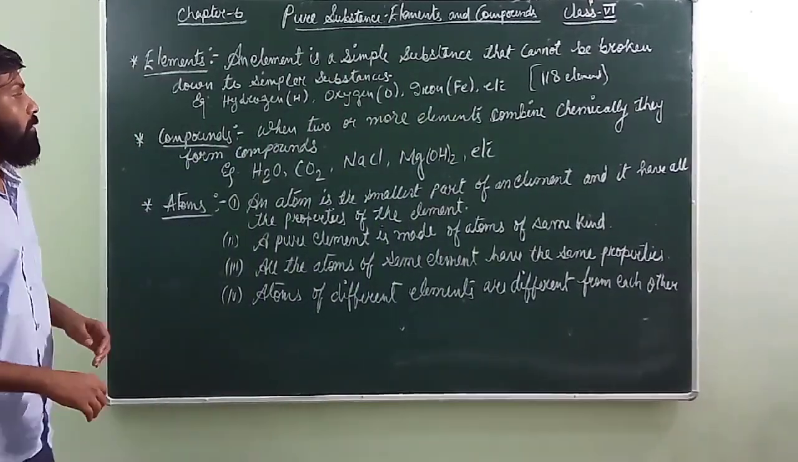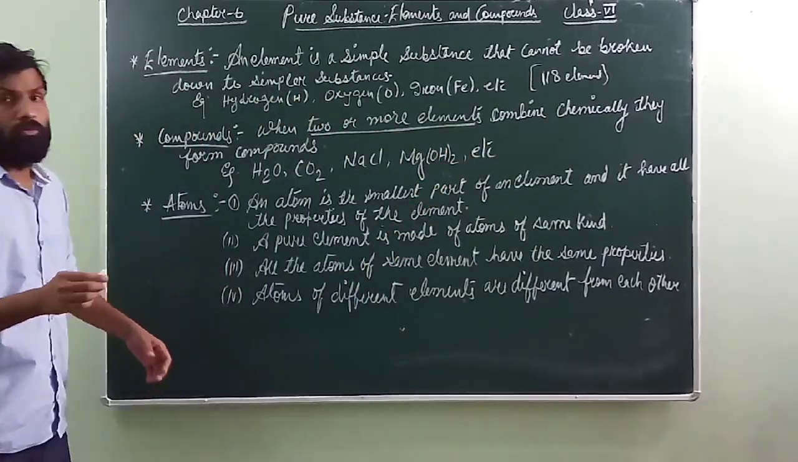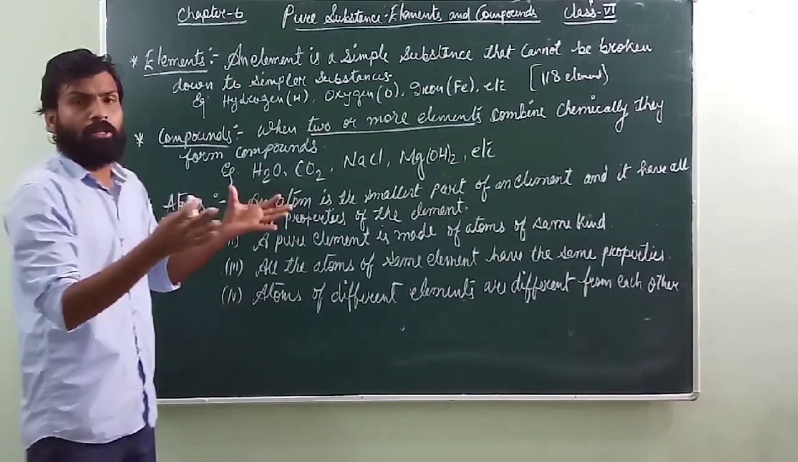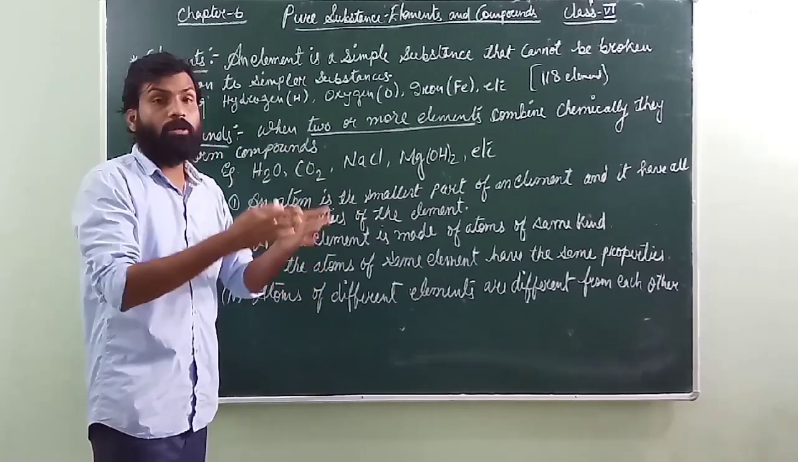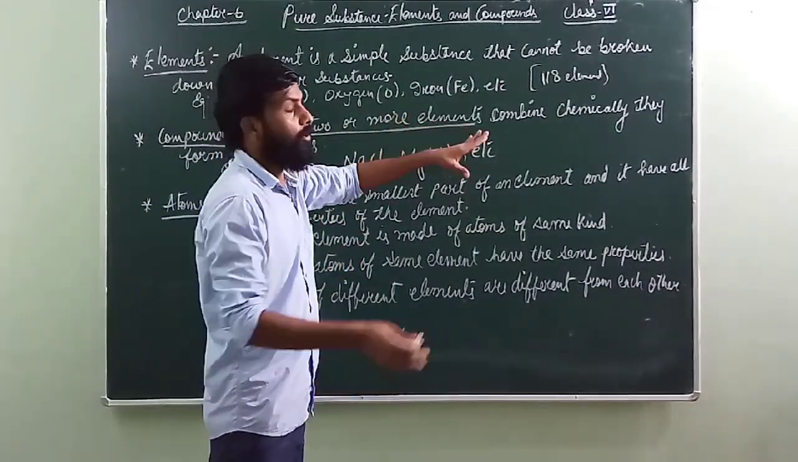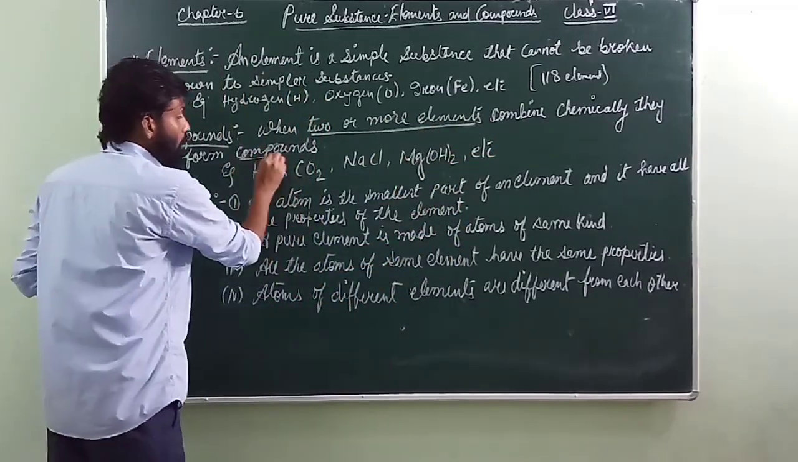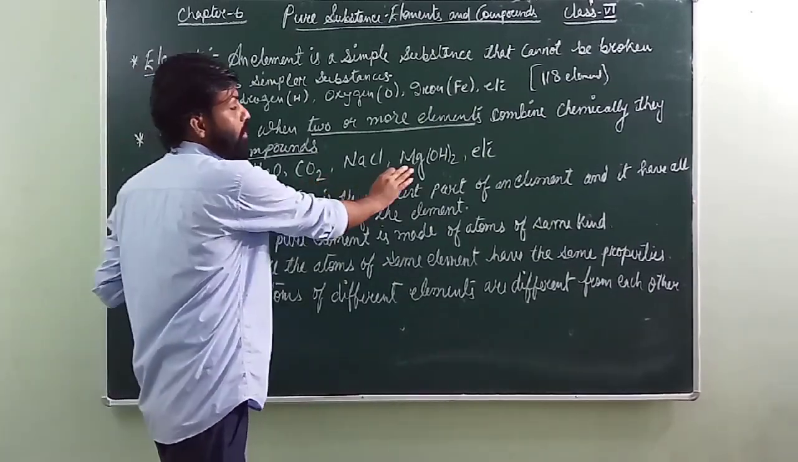What is a compound here? You can see the definition: two or more elements. Any two, because when you say two or more elements, it does not mean that all the elements can combine with each other. Some of them will combine with each other, some might not. But if two or more elements chemically combine together, they give rise to a compound. I have given some examples here like H2O, CO2, NaCl, Mg(OH)2.